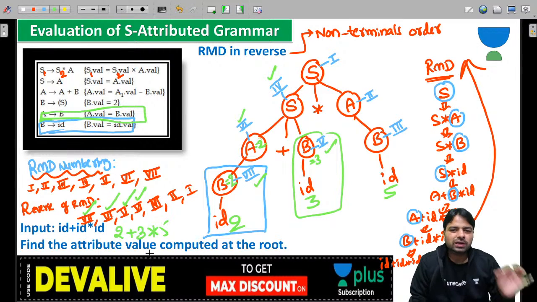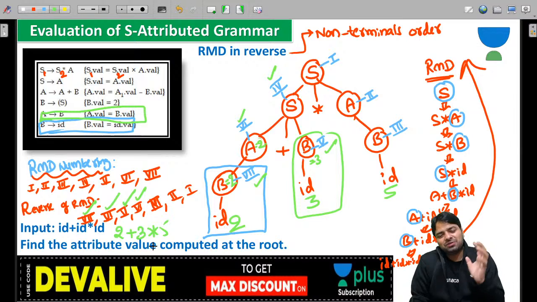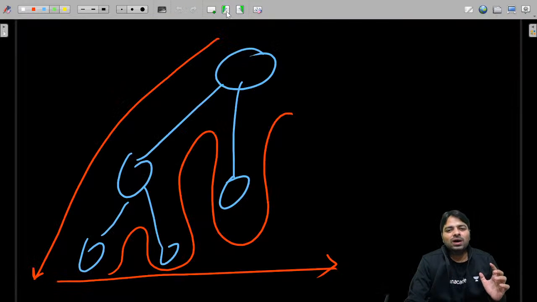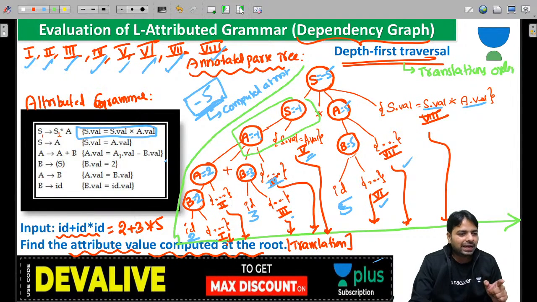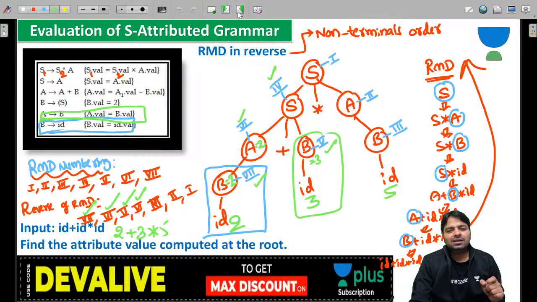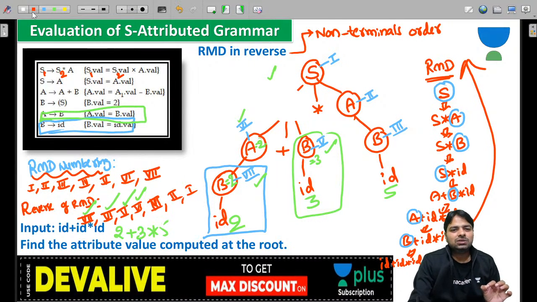S derives A. Sorry guys, one small mistake I have done. For that reason, I have to do the whole thing again. In the previous one, this S derives A is there, that I missed. Has anybody identified that? I was doing it very quickly. So you require that portion. I'll update it a little bit because I made the mistake.